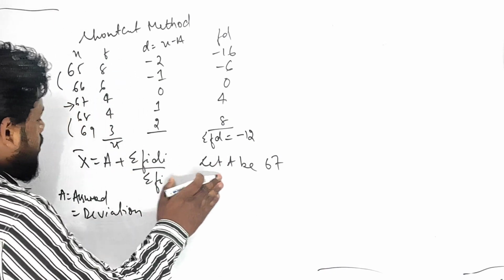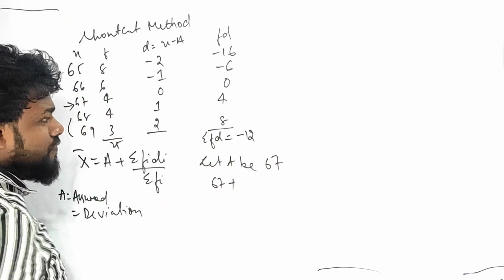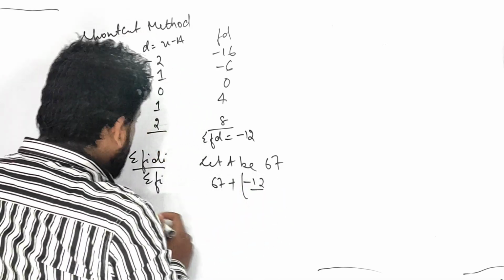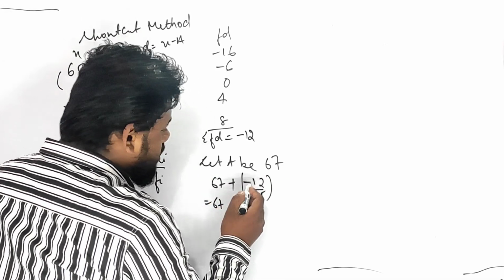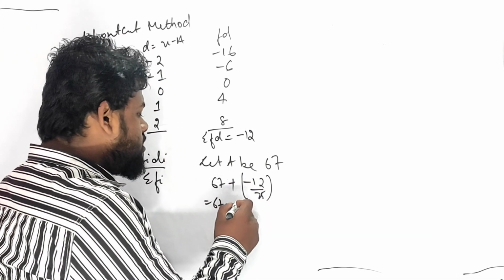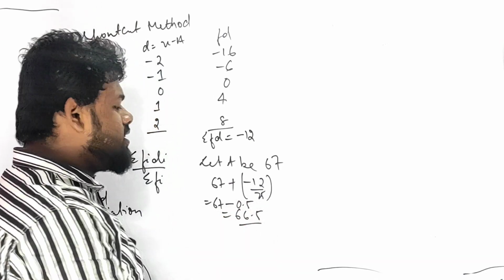The formula is all about a plus what is your a? I have got 67 plus summation of fi di, which is all about -12 upon 25. I have got 67 plus into minus, which is all about minus 0.5 बनेगा, जो होगा 66.5 is the answer. Is it clear everyone?